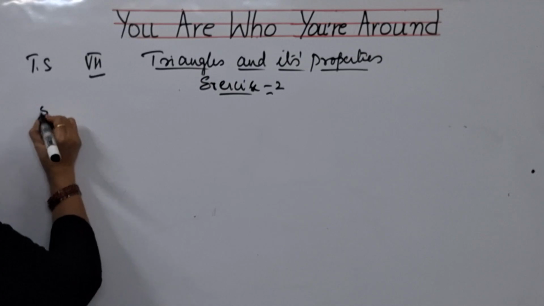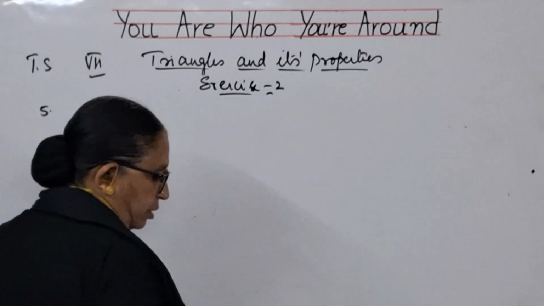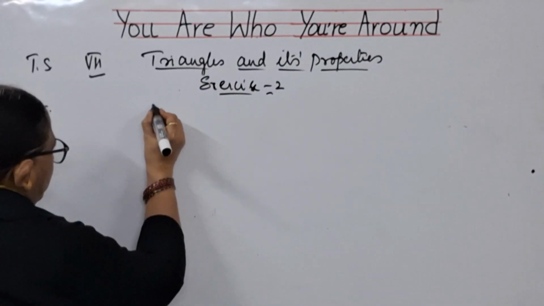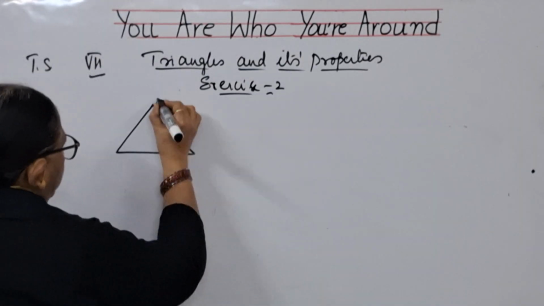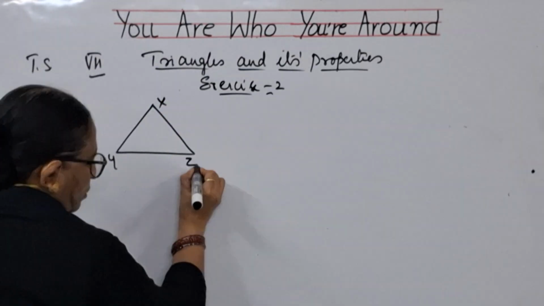Fifth problem is, you have got triangle XYZ. Let me draw a triangle XYZ.